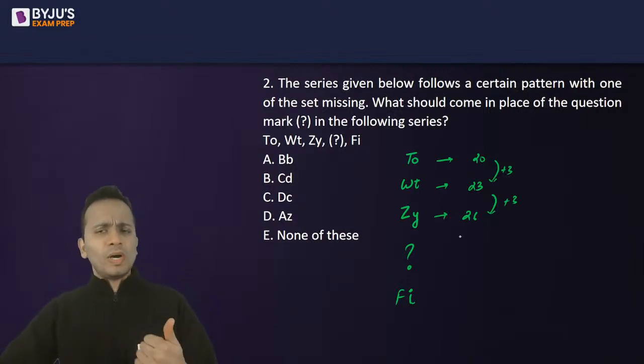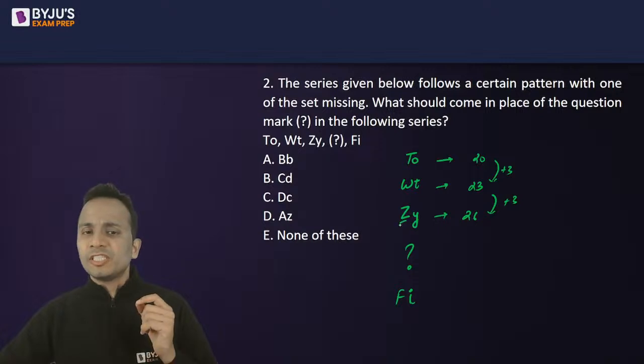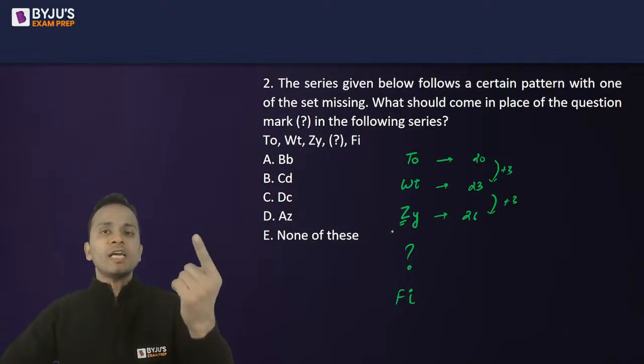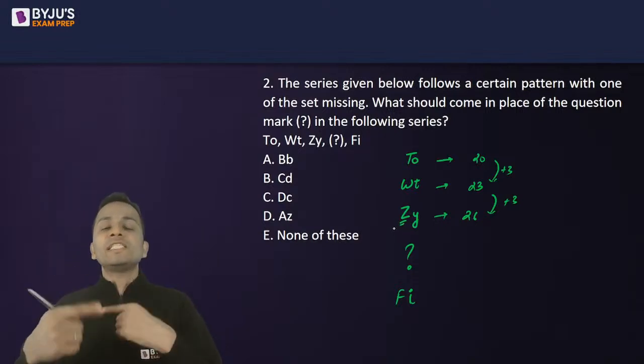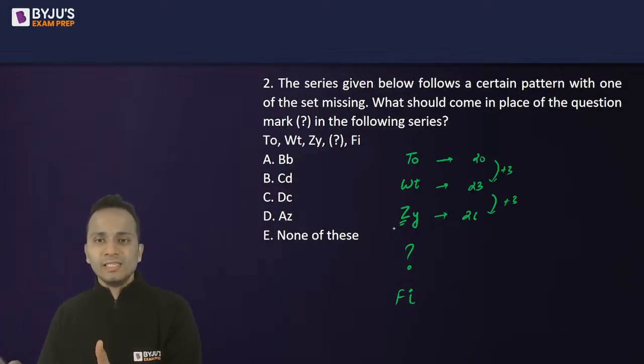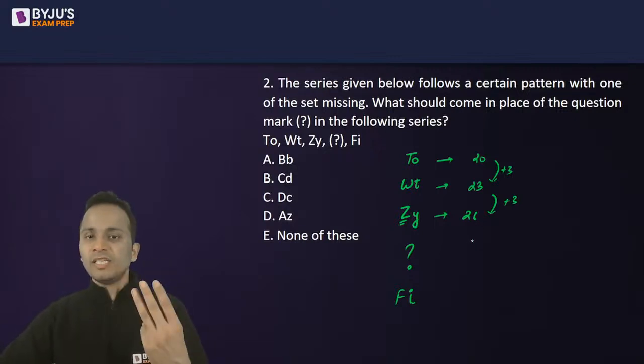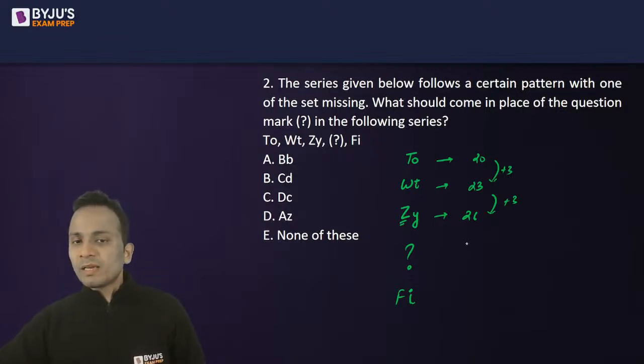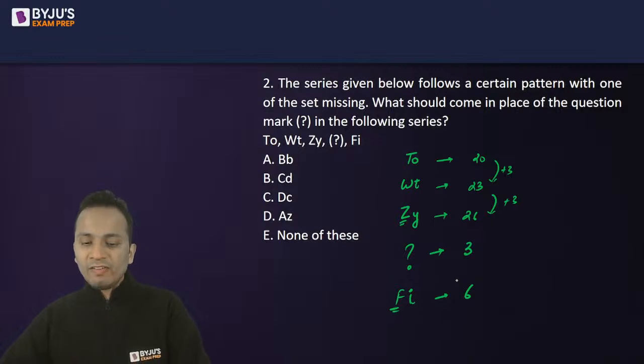Now after this, once I have finished the counting, I've reached Z. So I will start counting again. So it will keep on running in the cyclic manner. So Z के बाद क्या आ जाएगा? A आ जाएगा. Then B, then C. Okay. So I'll just have to add 3. So 26 के बाद it will be 3 and then F is 6. So it is clear that I will get 3 here. Okay. Now corresponding to 3, which alphabet do I have? Corresponding to 3, I have C. Okay. So C will come.